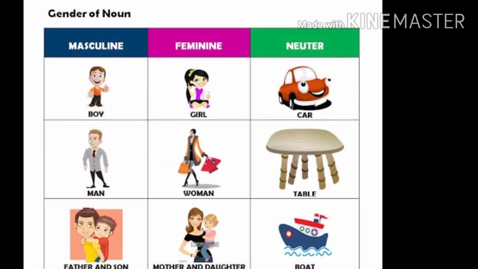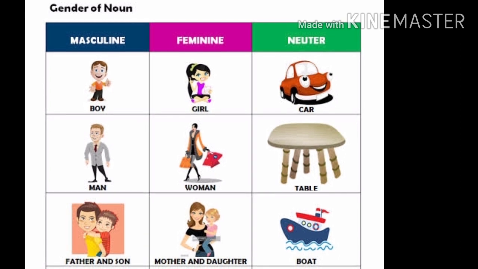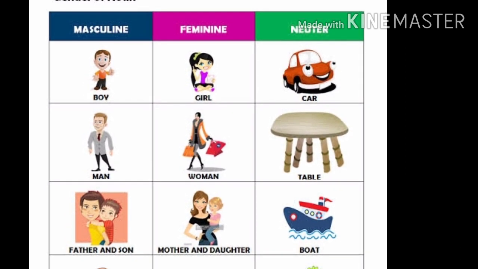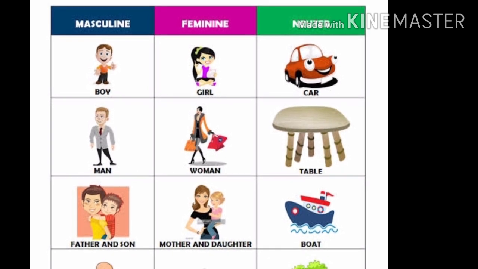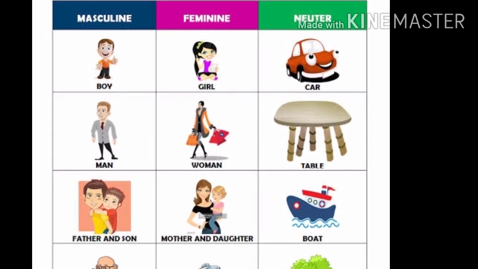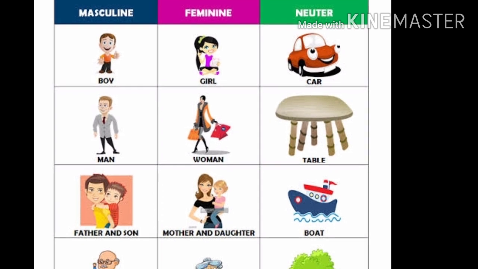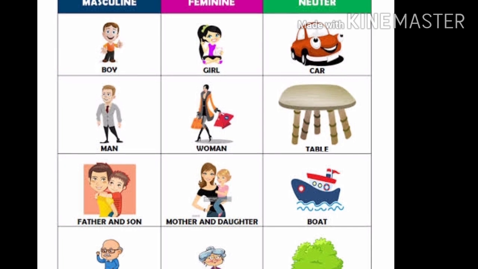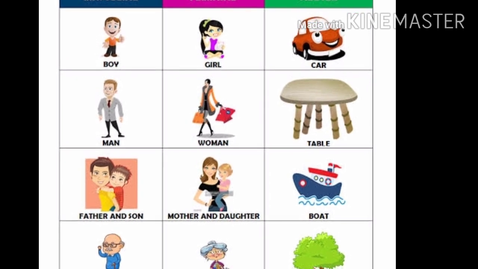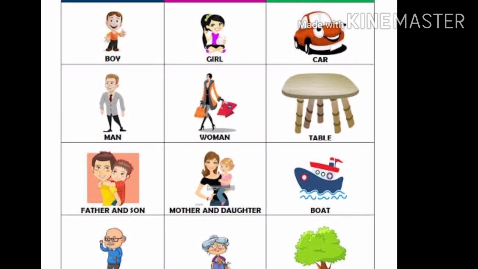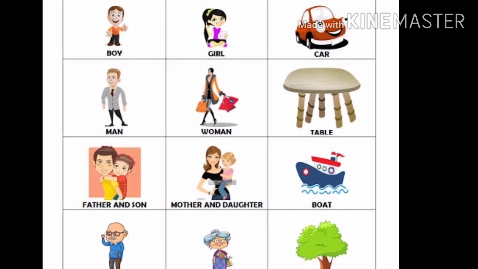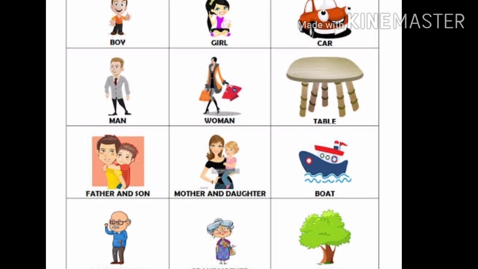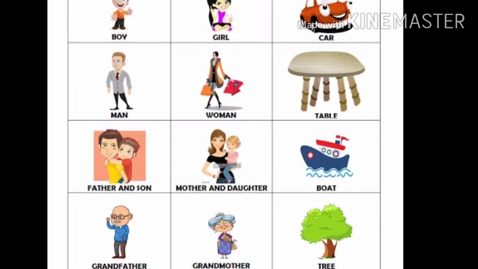Let's see few more examples of neuter gender. So students, you can see here, boy is a male, so he goes in masculine gender. Girl is a female, she goes under feminine gender. Car doesn't tell you whether it is a male or female, so it goes in neuter gender. Man is a male, so he goes in masculine gender. Woman is a female, she goes under feminine gender. Table again doesn't tell you whether it is male or female, so it goes in neuter gender. Father and son, masculine gender.